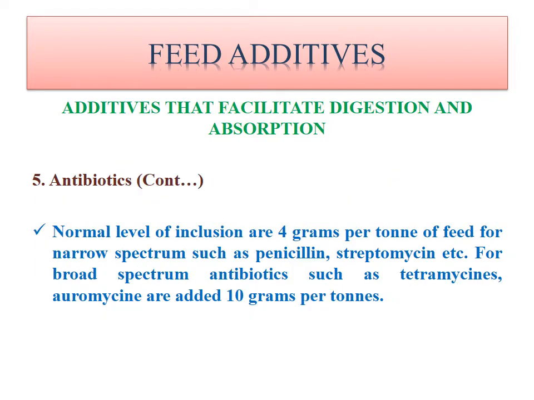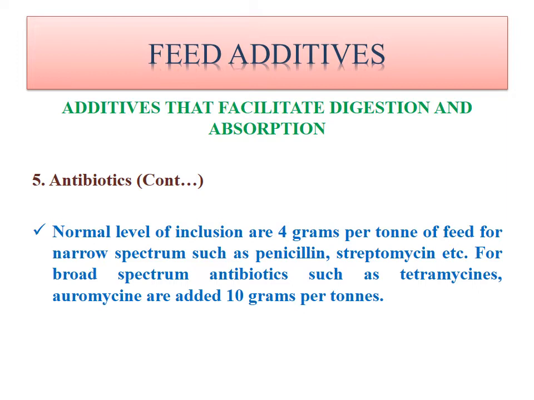Normal levels of inclusion of these antibiotics are 4 grams per ton of feed for narrow spectrum antibiotics such as penicillin and streptomycin, and for broad spectrum antibiotics such as tetracycline and aureomycin, they are added at 10 grams per ton. So what are narrow spectrum and broad spectrum?